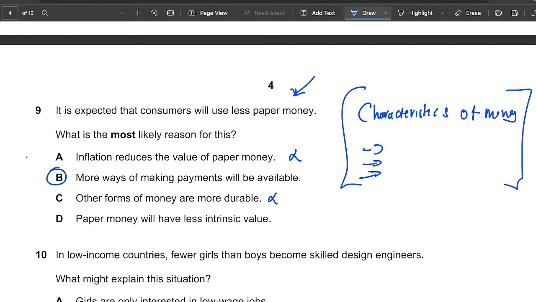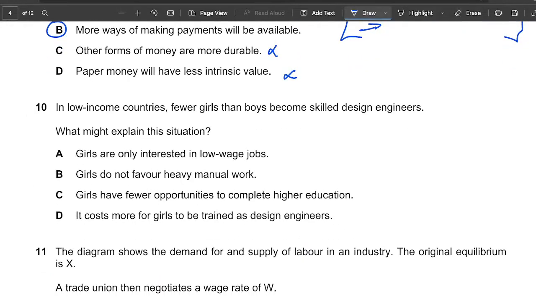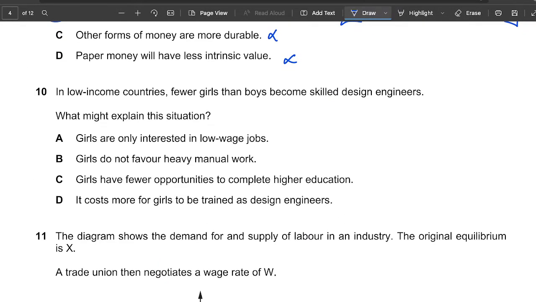It's not only because other forms are durable. So paper money might have, that's wrong, because all money has the same value, right, no matter the form of the money. Move on to the next question.